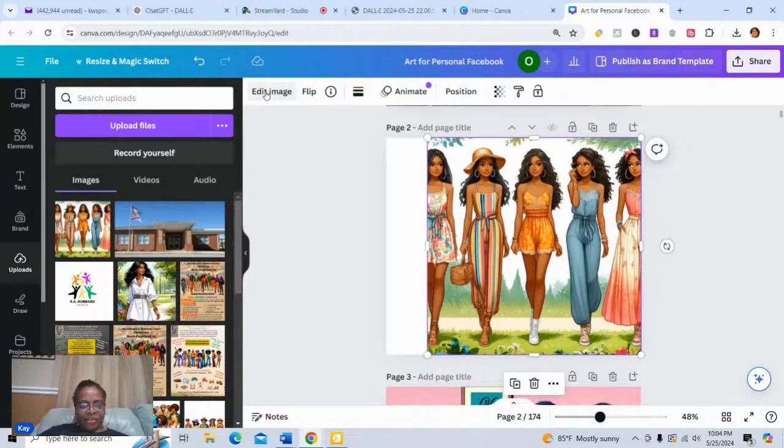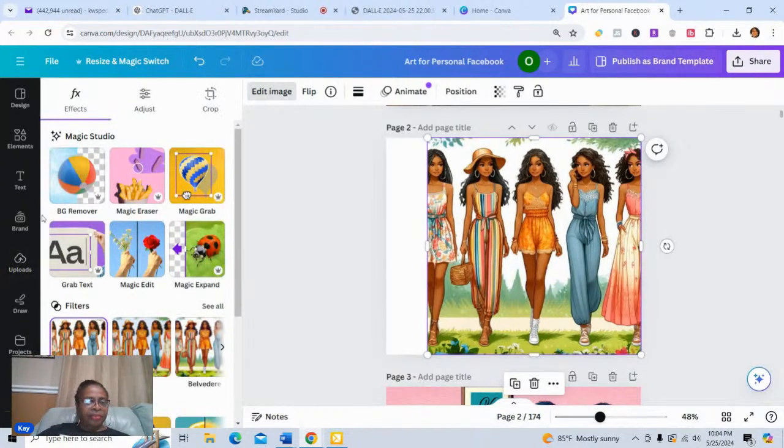I think it was Canva Create or something like that. I can't remember. But anyway, I am very excited about that. And Canva actually, it looks like they changed some things around too, which is cool. Nice. Okay. And so I'm going to go ahead and hit expand. It's called the Magic Expand.